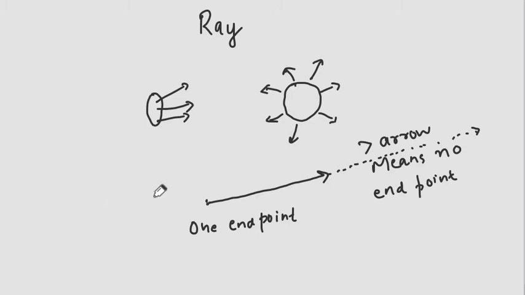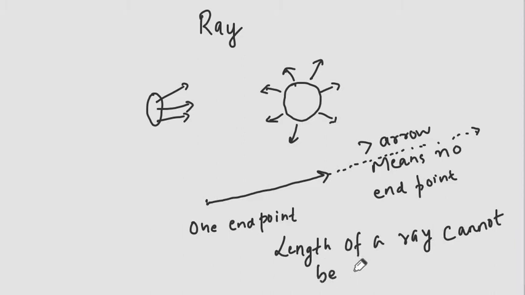So this ray will go on and on in this direction till infinity. As the ray can be extended till infinity, its length cannot be measured, because it extends up to infinity in one direction.